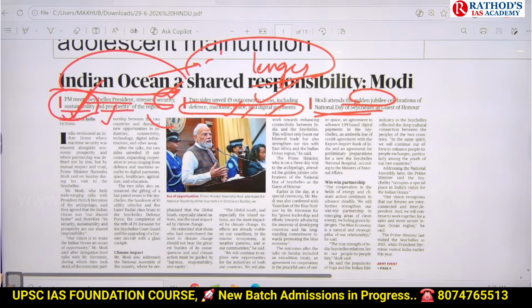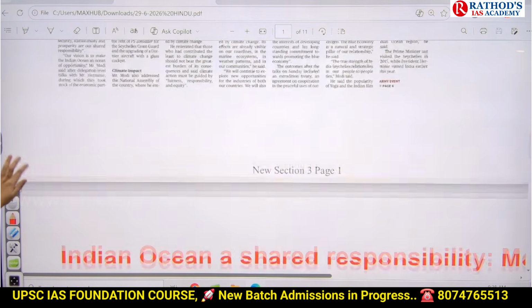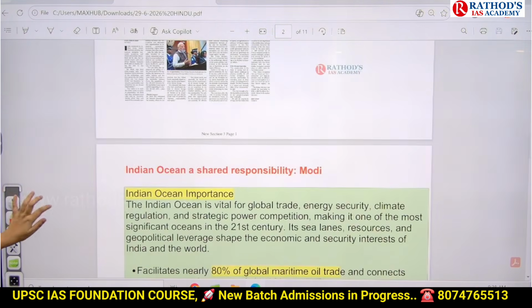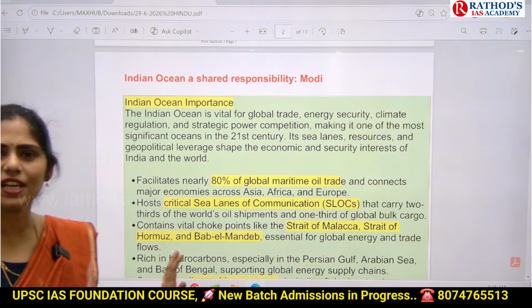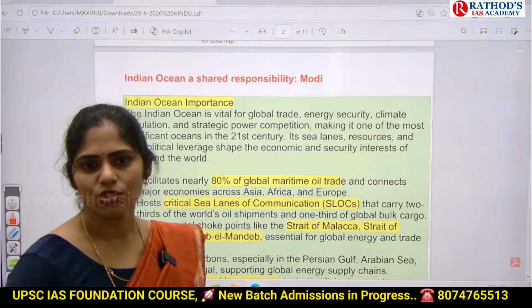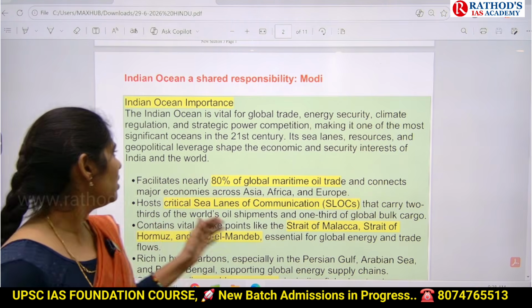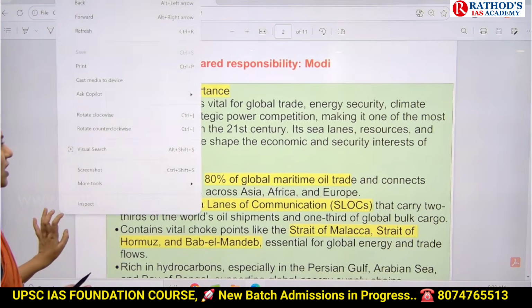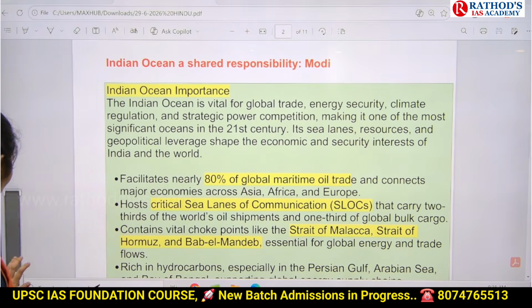Now let us see about Indian Ocean. What is the importance of Indian Ocean? Very important, and on this already UPSC asked a mains based question. So you have to know about it. If you see about Indian Ocean region, where it is located. First of all, you know about Indian Ocean region, right?